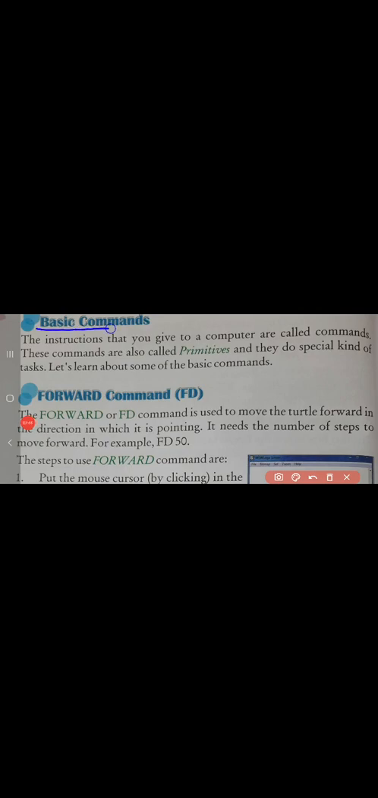Move to the next page. This is page number 66. Basic commands. The instructions that you give to a computer are called commands. These commands are also called primitives, and they do some special kind of task. Let's learn about some of the basic commands. Forward command, FD.